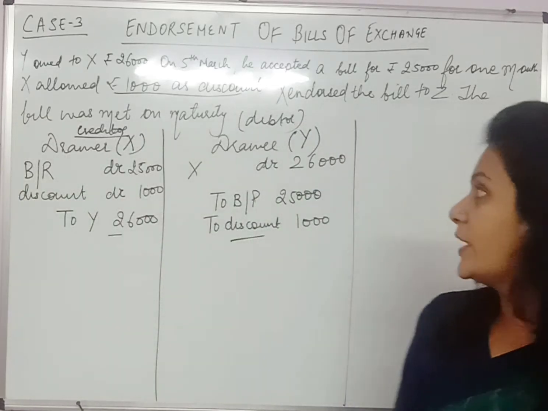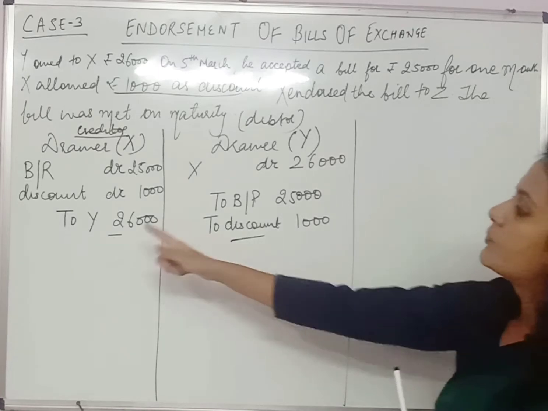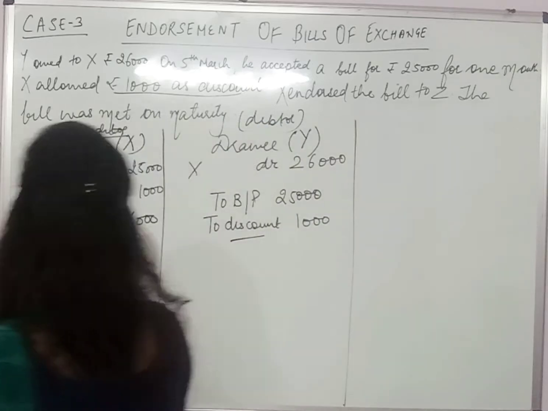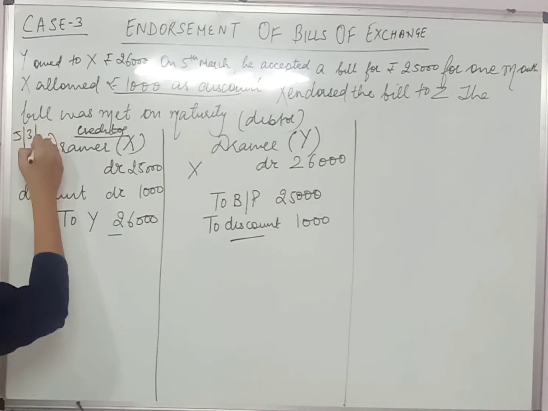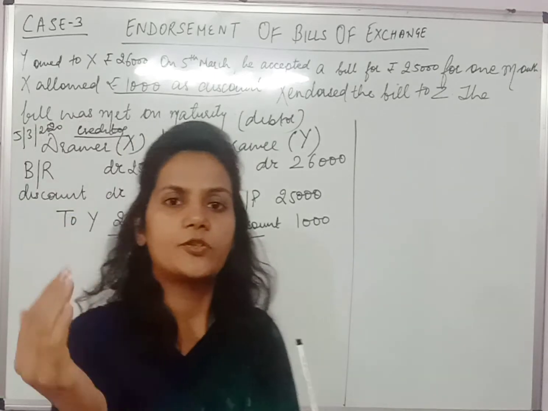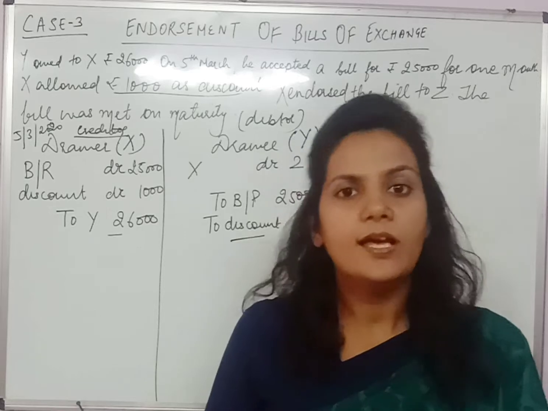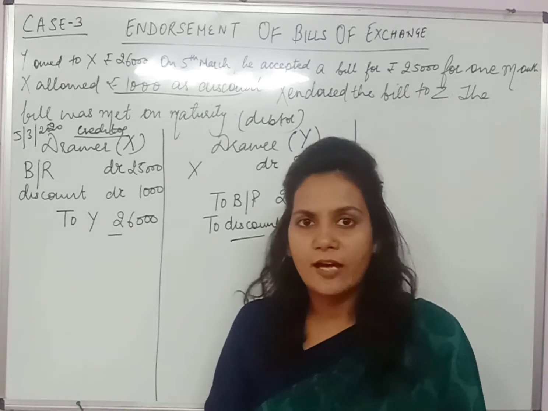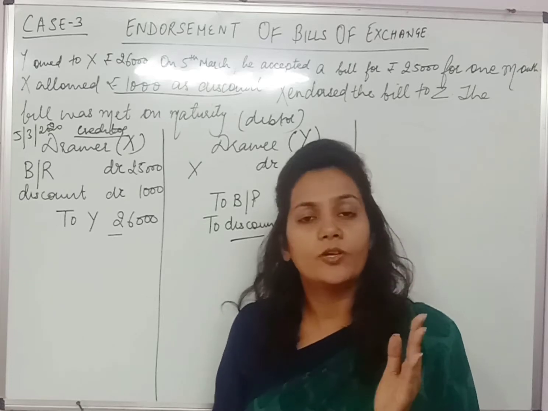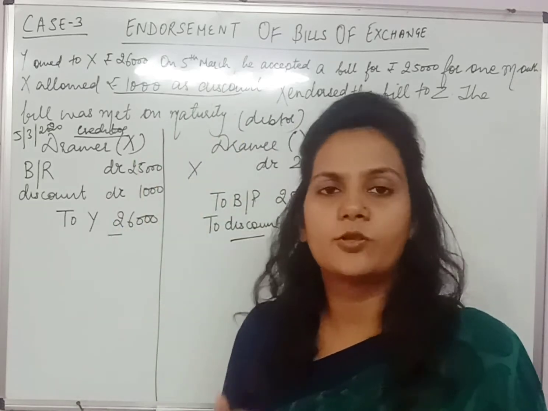Now what is mentioned in this question, that this bill has been drawn on 5th of March. It means that the date of writing the bill is 5th March 2020. Now the bill has been drawn for 1 month. It means from 5th of March to 5th of April. Now 3 days of grace also we have to add, leaving 5th March, 6th March, 7th March. So now the bill will be met on 8th of March.